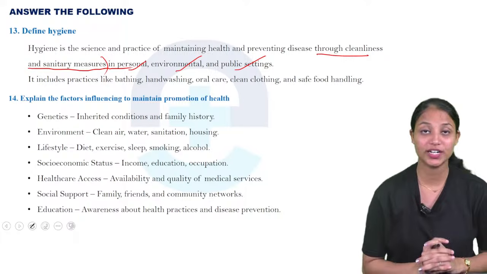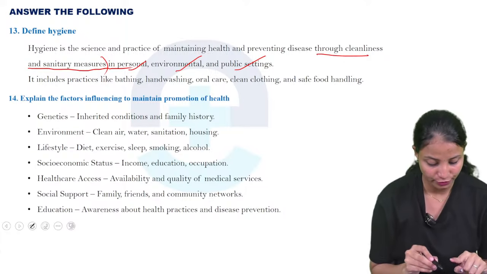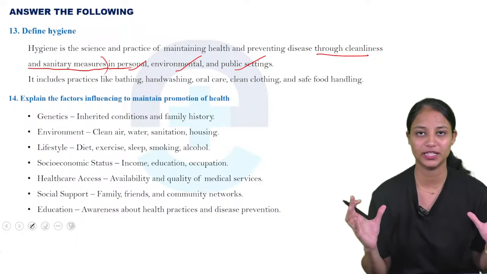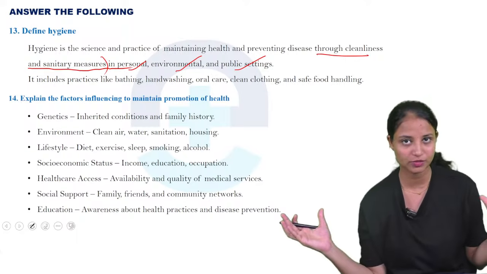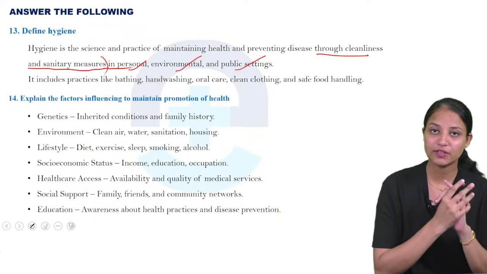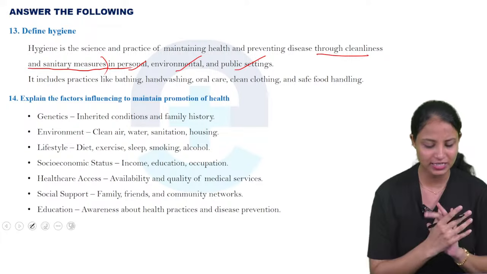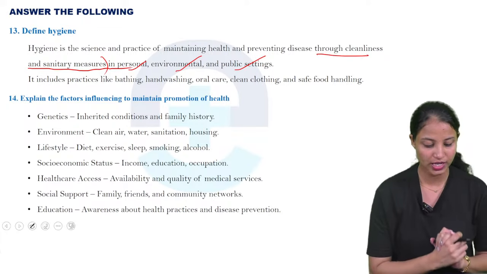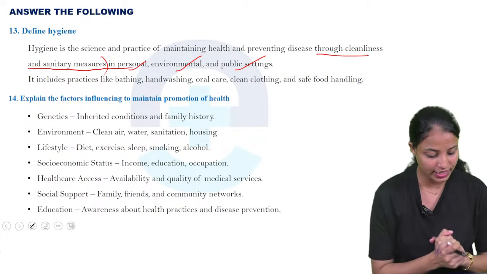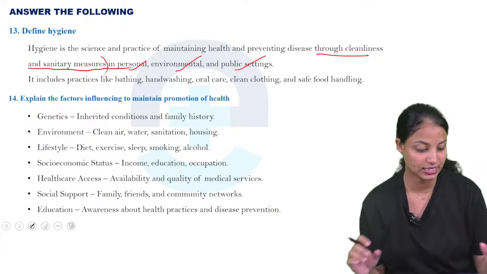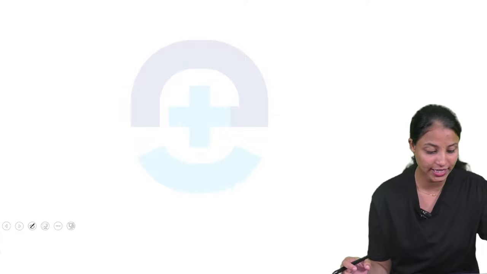Okay, the next one is social support: family, friends and community networks. Our social support will be there. Our family will be there, friends will be there, then our community will be there. Community or our placemates are there, so we call that social support. Next one is education: awareness about health practices and disease prevention. These are all education.